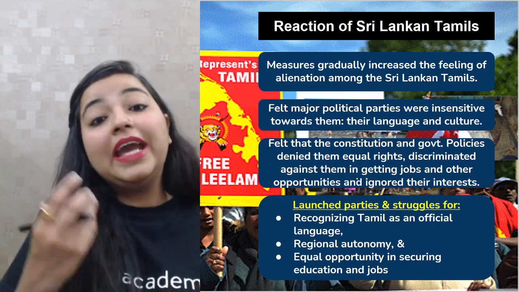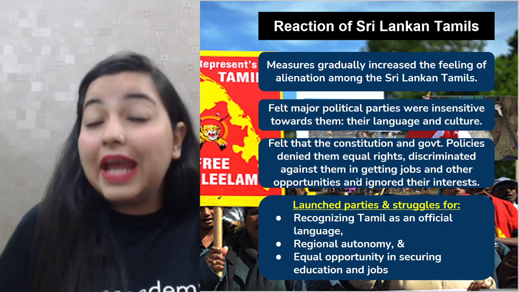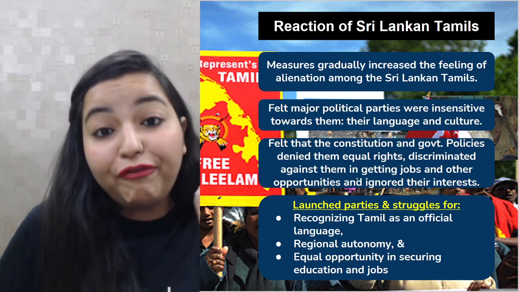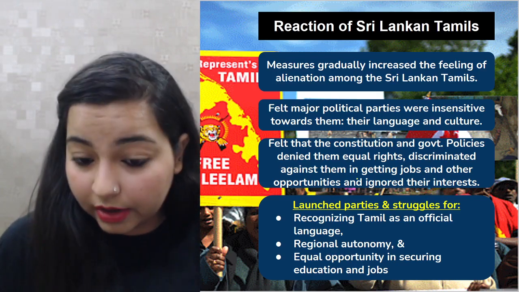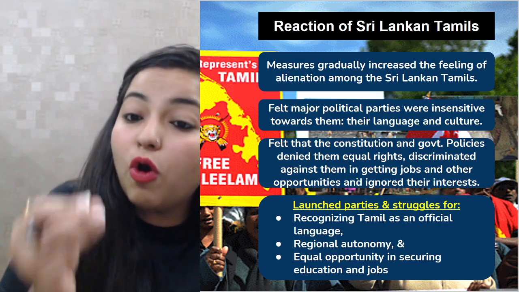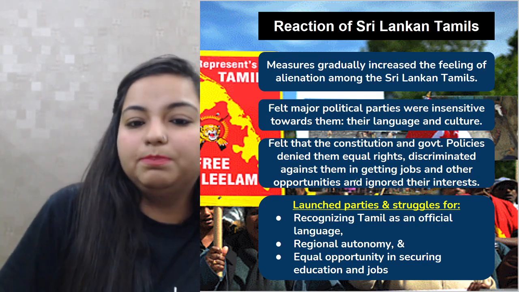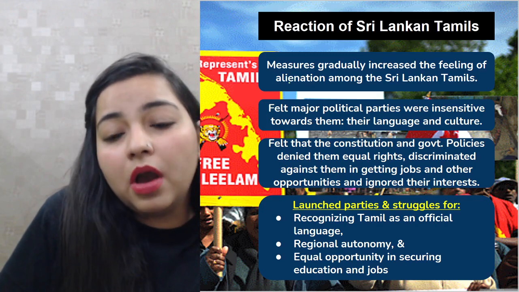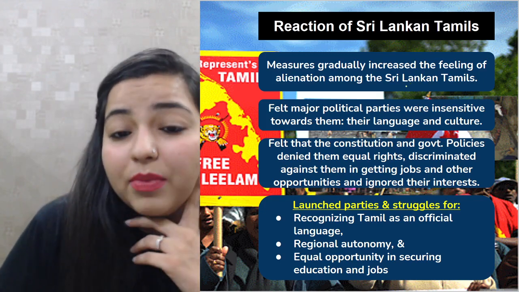So gradually, they also started reacting towards it. Obviously, anybody would react, and anybody would want to fight for their rights. So that was exactly what the Sri Lankan Tamils had done back then, because they were also a part of the country, right? There were very many measures which were gradually taken by the Sri Lankan Tamils,